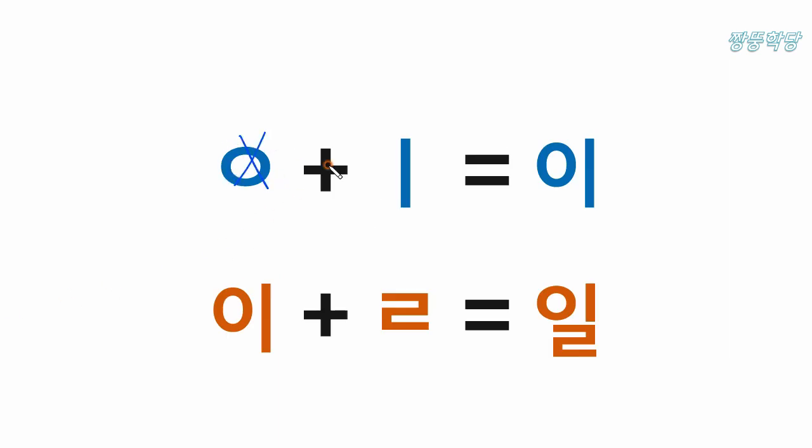It has no sound, and this is E sound. So this is E, and this is L sound. So 일. 일 means work or job, or maybe mission sometimes, or task. 일 means something you need to do.